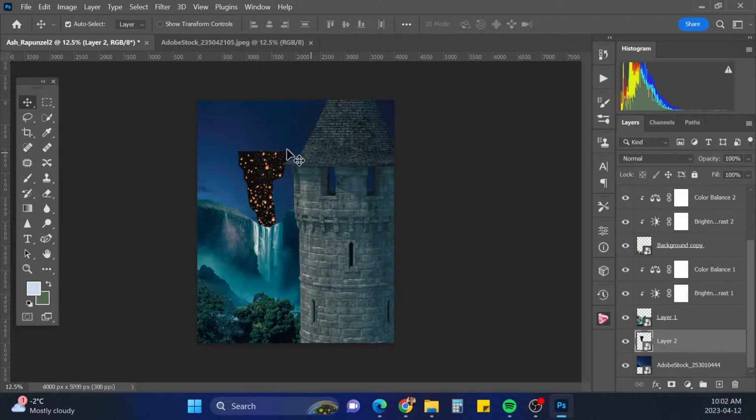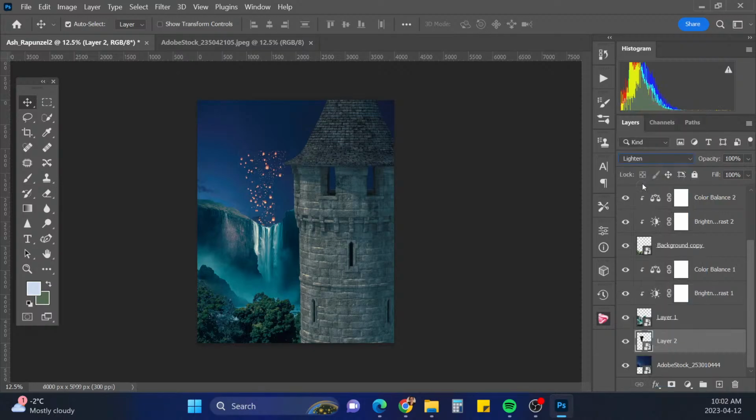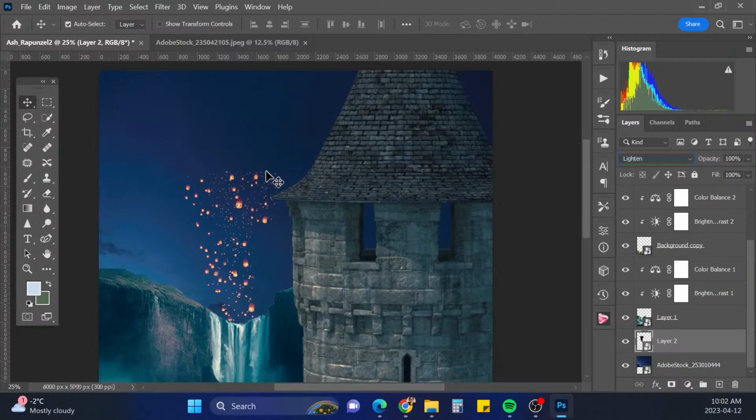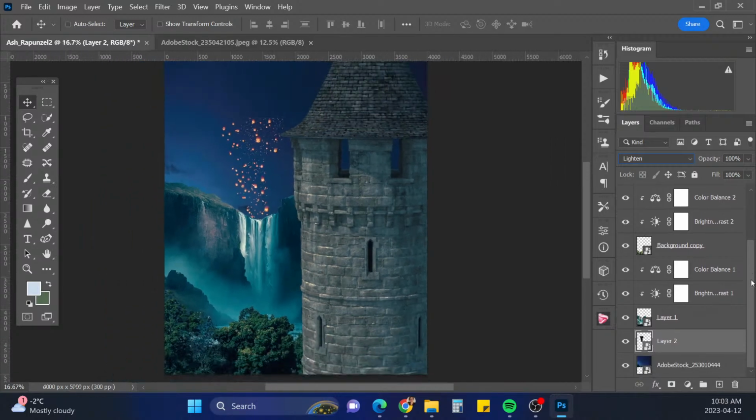Okay, and so because of the black, I'm just going to see what it would look like if I put this on screen. Or, oh, here you go, lighten works really well. So we'll do lighten. And I may have to paint some of these out, and I'm probably going to add more up in here, and I definitely want to have them coming closer in the valley as well, so we'll keep adding those until we are satisfied with the lanterns here.